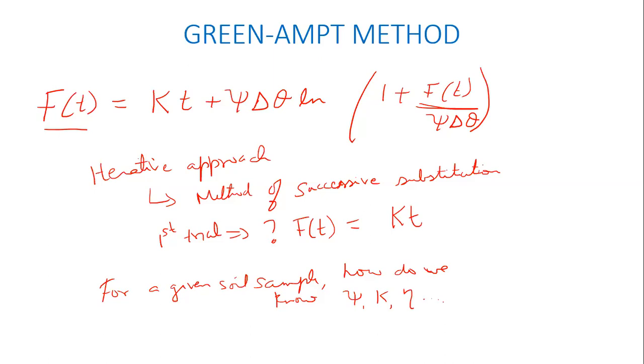I need to know what the porosity of that soil is, because what is this delta theta? Delta theta is simply eta, which is the porosity, minus what? Not theta, theta subscript i. Initial. Theta subscript i is the initial moisture content of the soil sample, which we'll assume that you know.